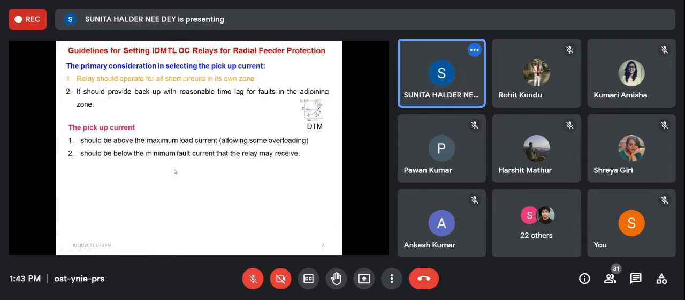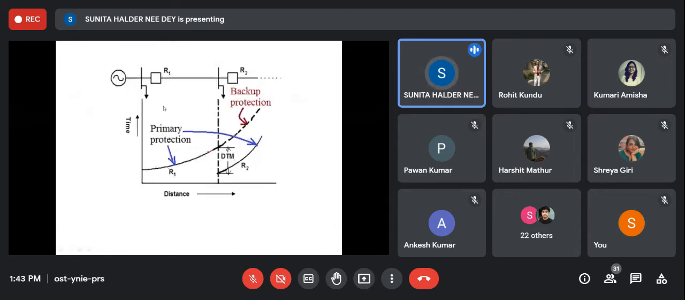If R1 is the primary protection, then this is the primary protection. But when it is used as backup protection for R2, then it is providing a discriminating time margin, right?